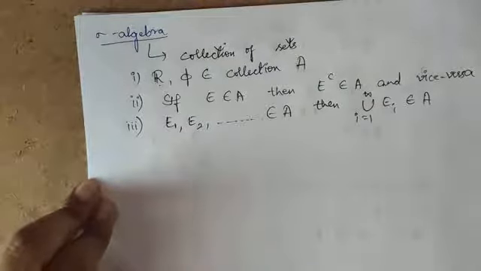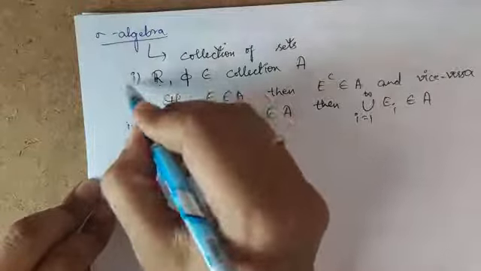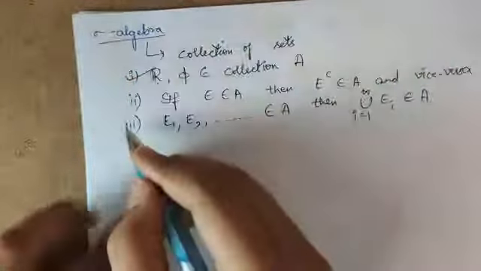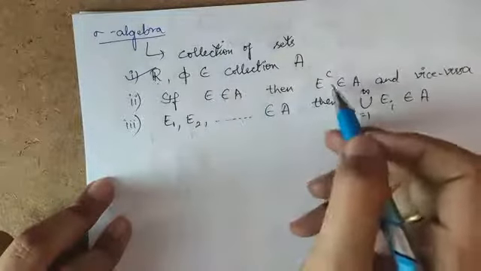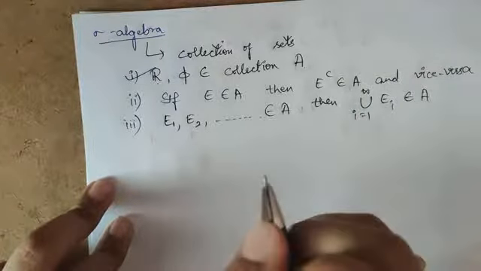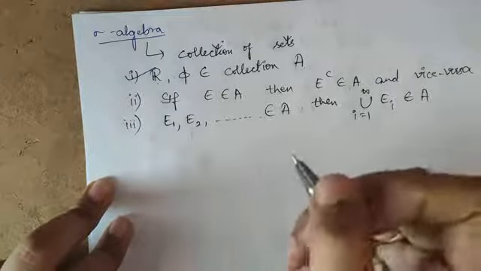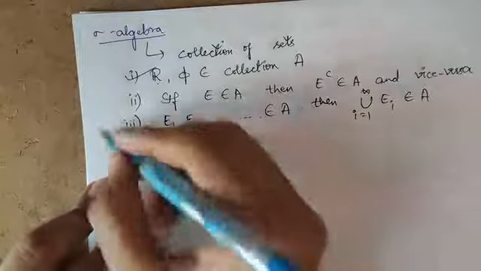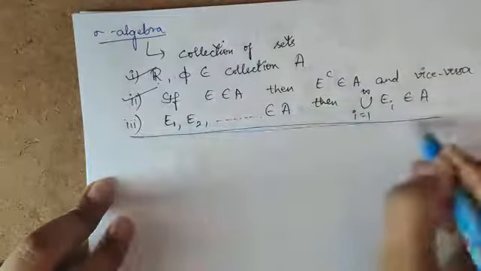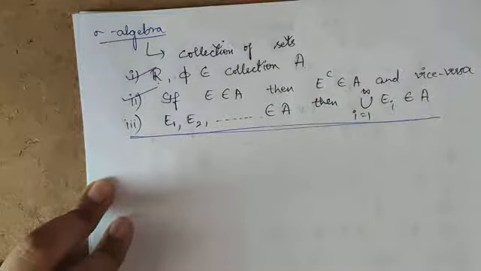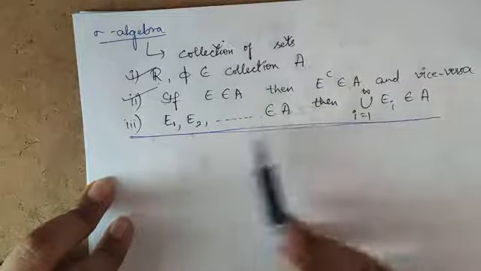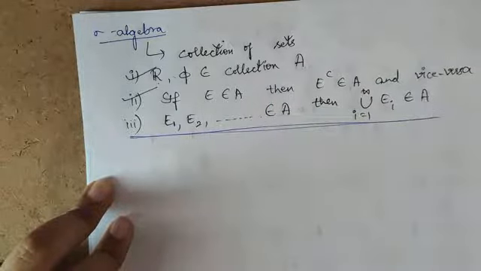We have already proved that R and phi belong to A, and if E belongs to A then E complement also belongs to A. That is nothing but if E is a Lebesgue measurable set, then E complement is also Lebesgue measurable. So we have to prove the property that a countable collection of sets in A has its union in A.